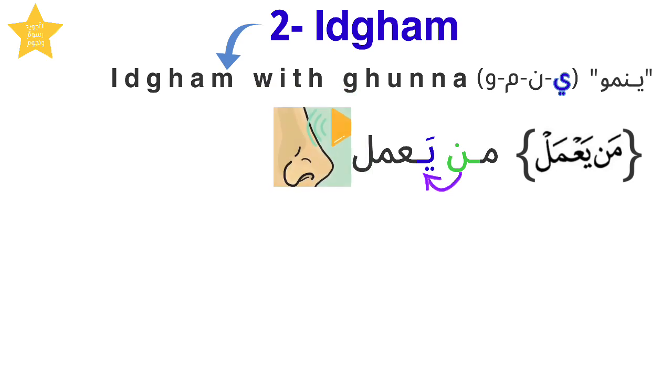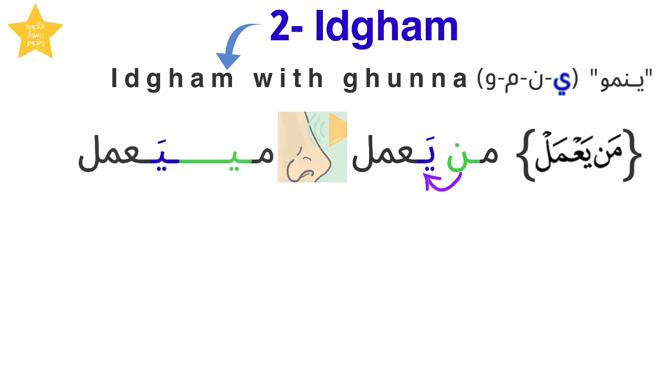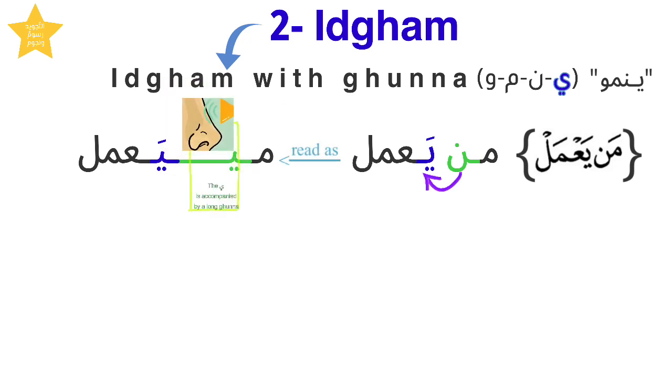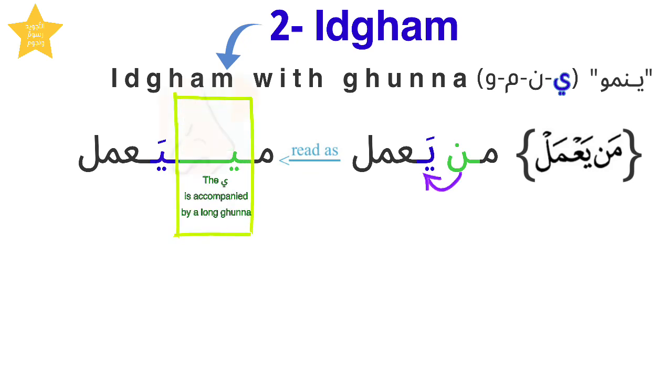We can use this picture to visualize how to pronounce the gunna. We say من يعمل. The ya here is accompanied by a long gunna. We say من يعمل.